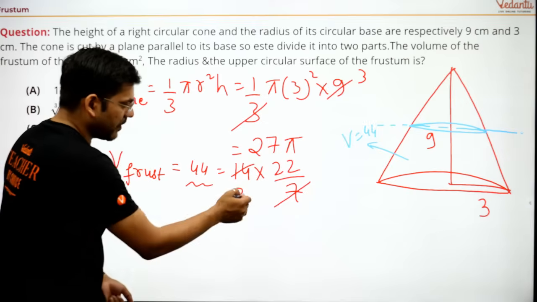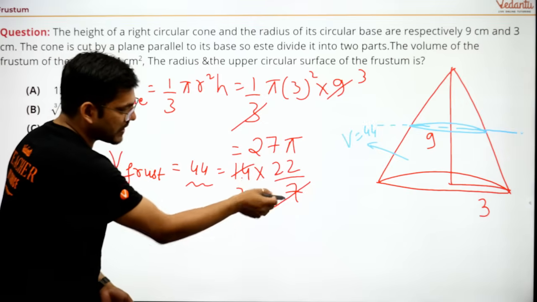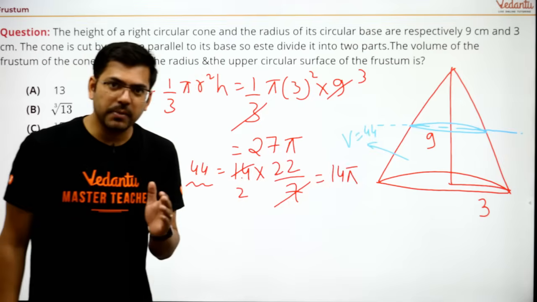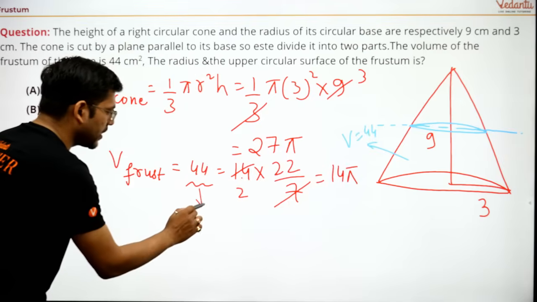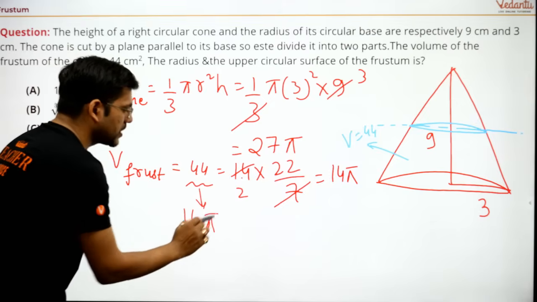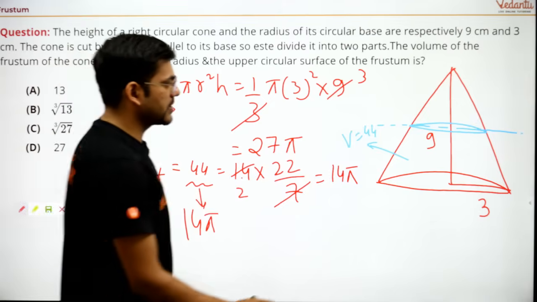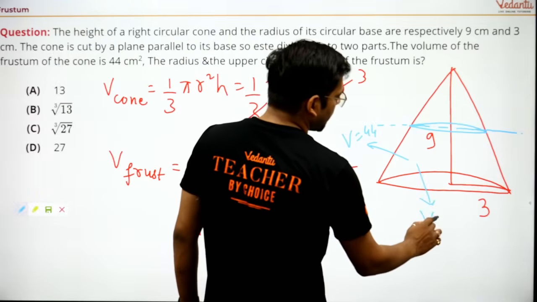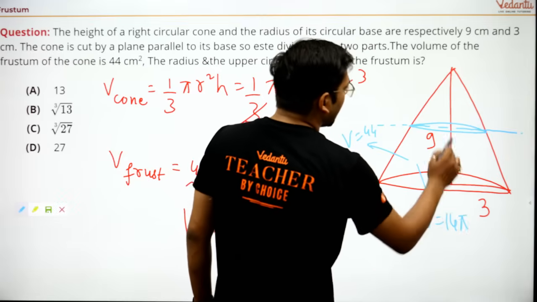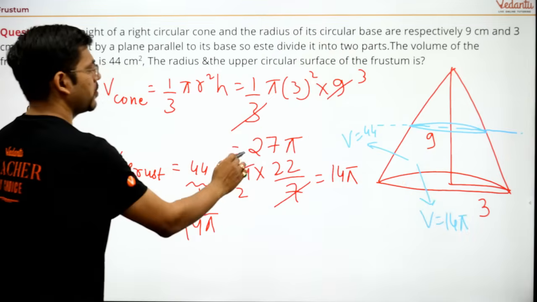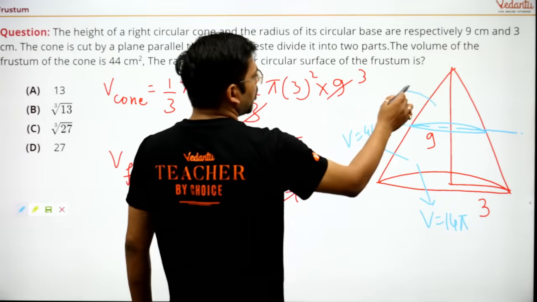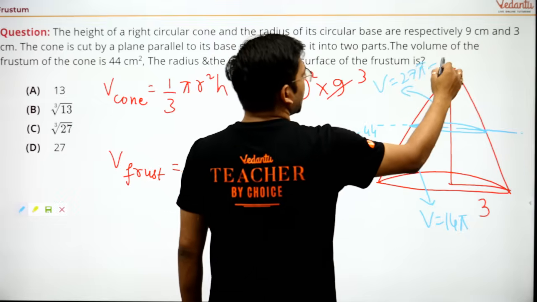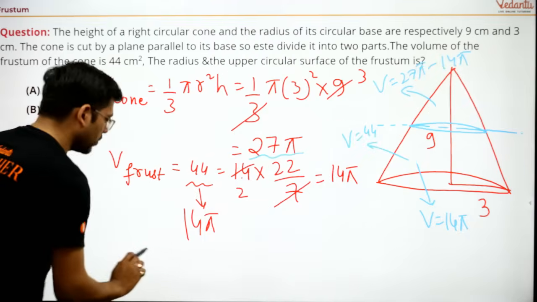So this means if it is 44, then 14 into 22 by 7 can be written as 14 pi. Are you all able to understand me? This 44 can be written as 14 pi. So this is the volume of frustum. Now you just tell me that here we have got volume of frustum as 14 pi and the complete volume as 27 pi. So if I take the volume of the smaller cone, then the smaller cone will be 27 pi minus 14 pi, isn't it? I'll write it down here.